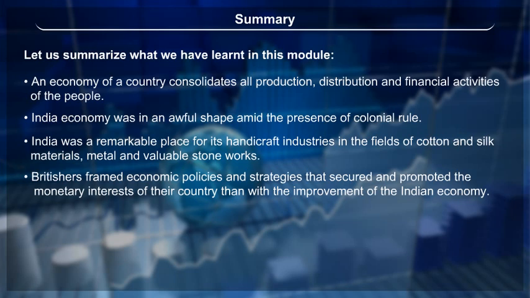The Britishers framed economic policies and strategies that secured and promoted the monetary interests of their own country, rather than the improvement of the Indian economy.